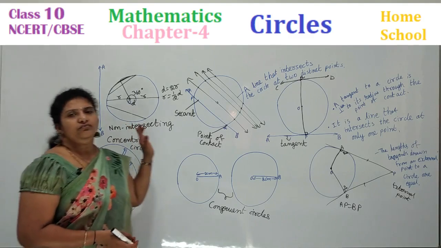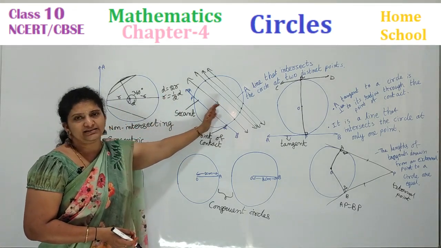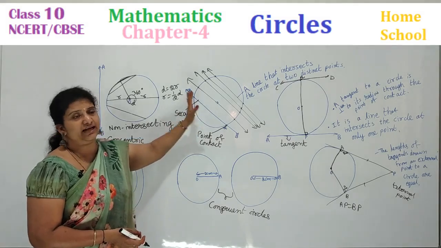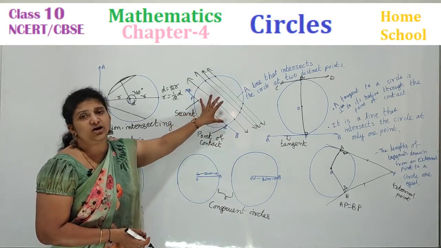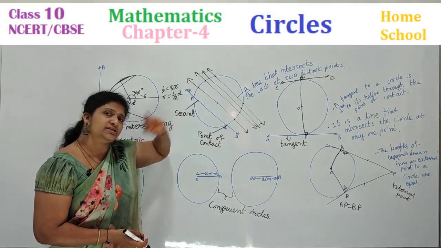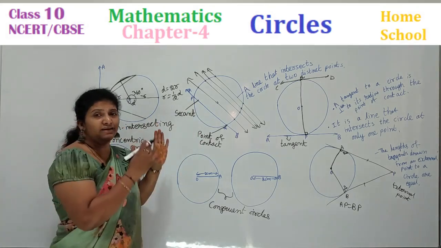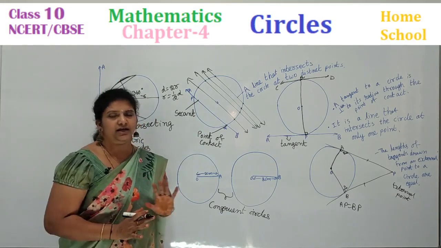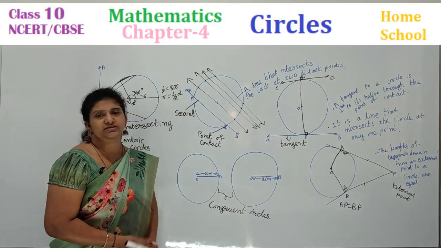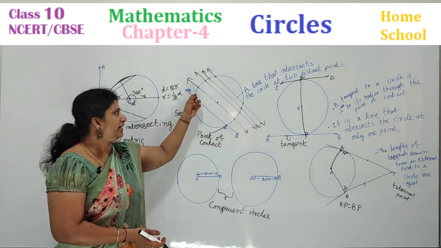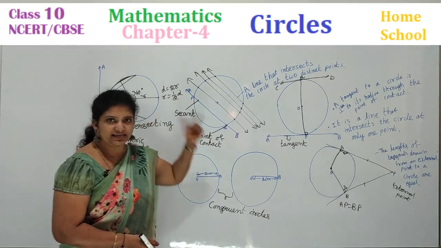Okay, next we have seen non-intersecting lines, and here intersecting lines, where the line is intersecting at two distinct points on the circumference of a circle. Then these types of lines are called secants. How many secants can you draw? As many secants as you want in a circle. A line which passes through the circle does not stay there. When it is passing, it is touching at 2 points. That is called the point of contact. And this line we call a secant.